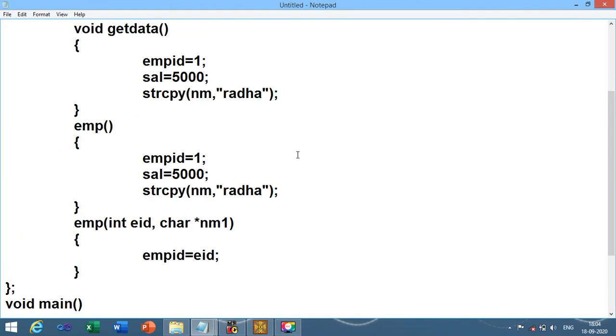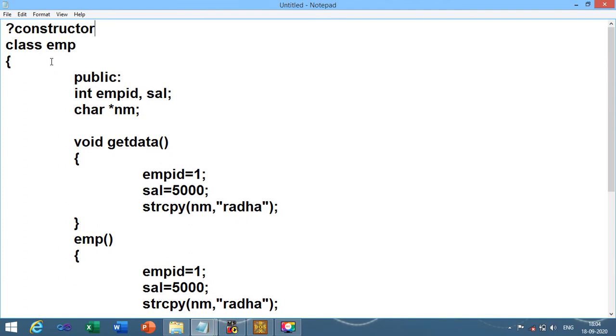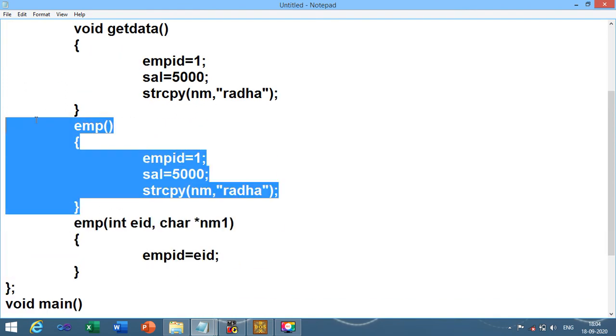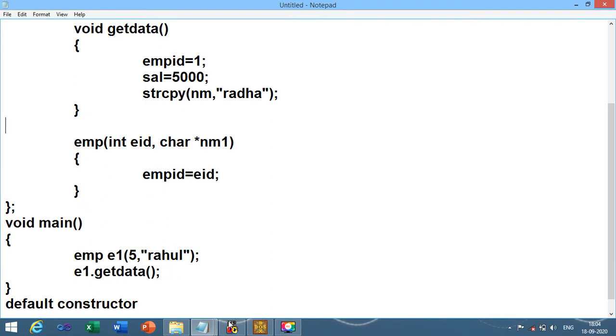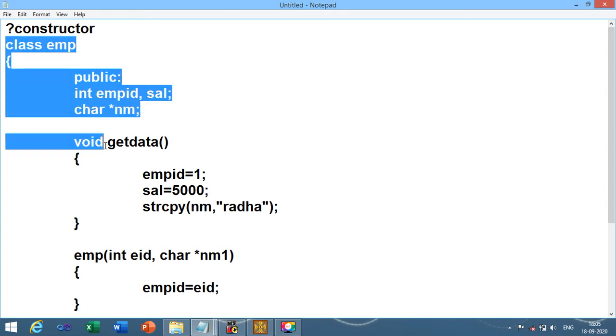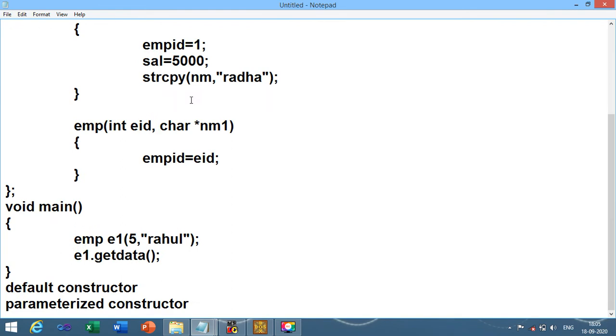Now see, when I am going to implement these two functions within the same class, so if I want to use the concept of default constructor as well as the concept of parameterized constructor in a single class, such a thing is called multiple constructor in the class.